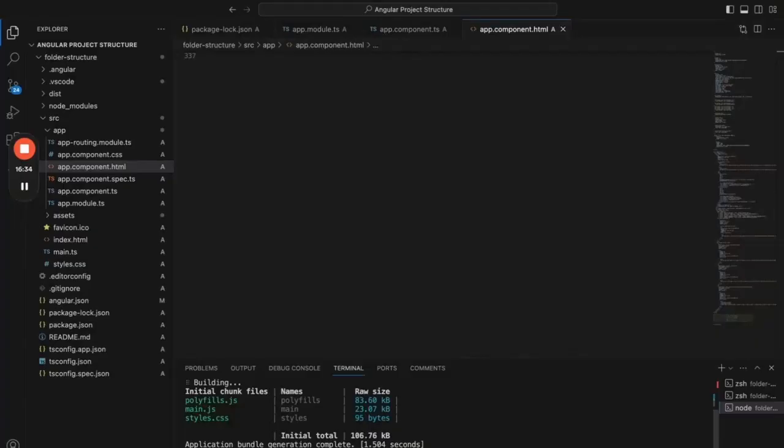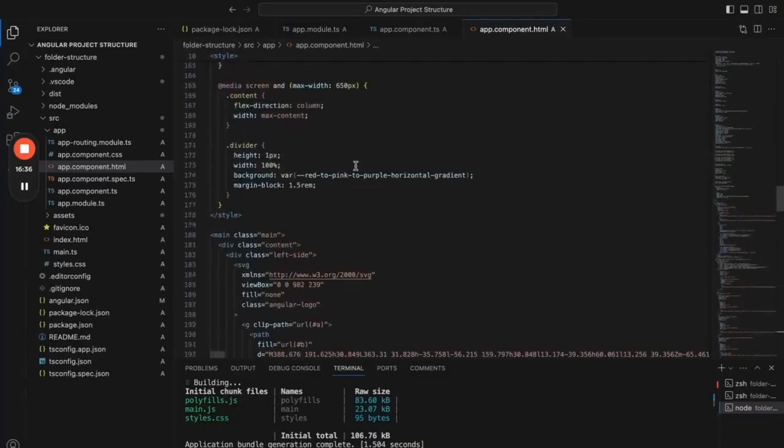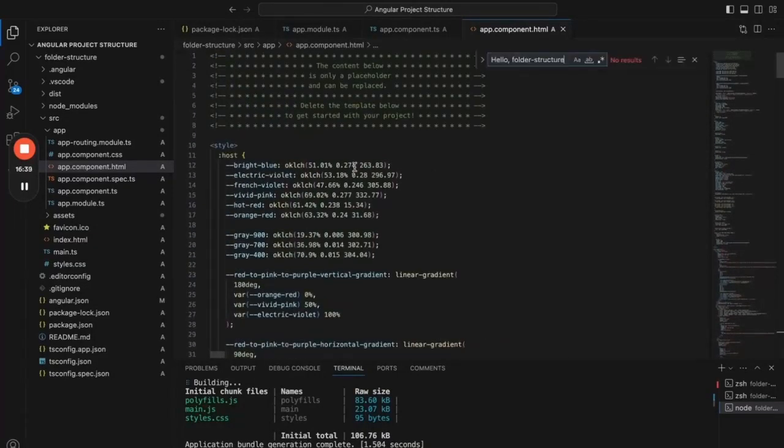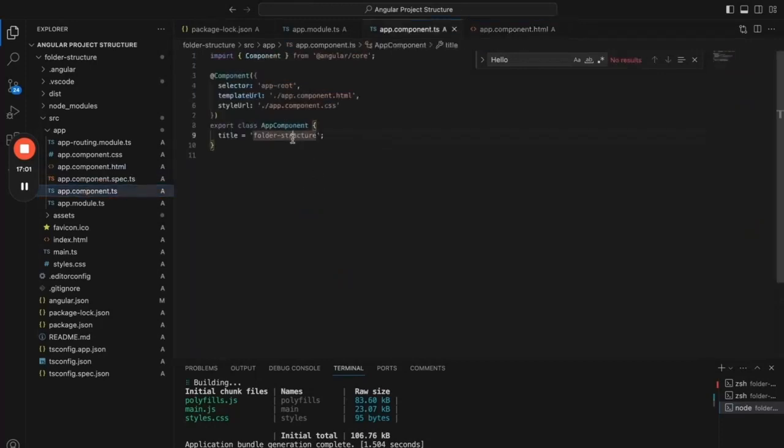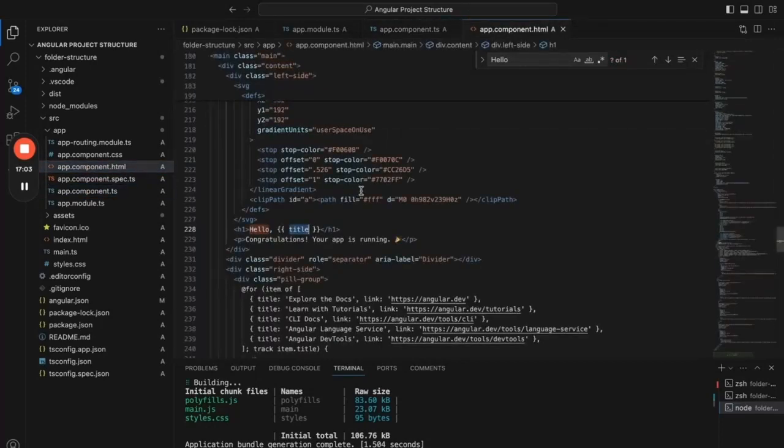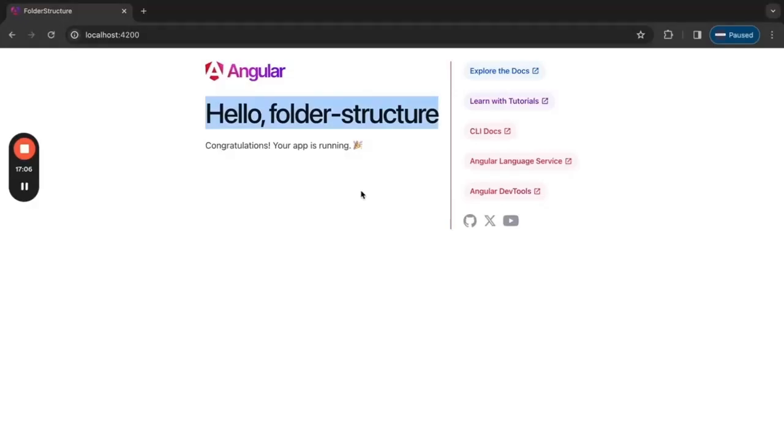So this is coming from app.component.html. If you see hello on the title, this title is coming from the app component. The title is folder structure. So on the first page of the application, hello folder structure, this is what is rendered.